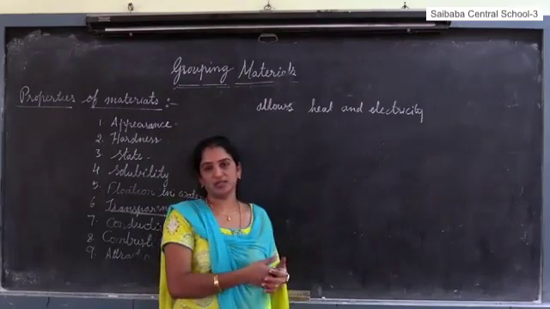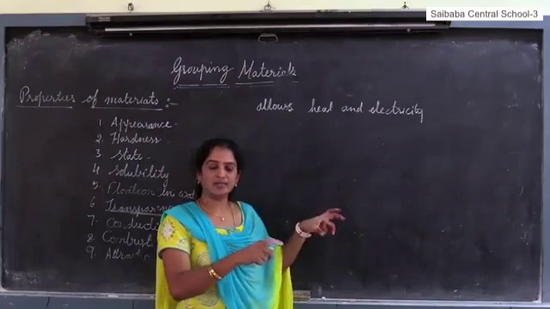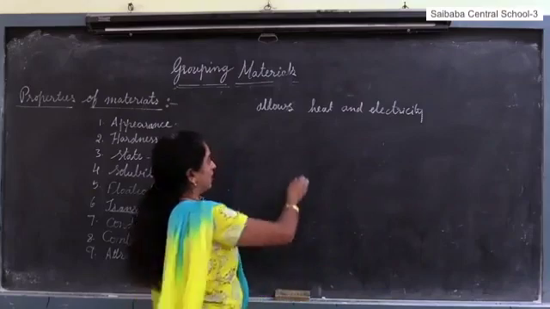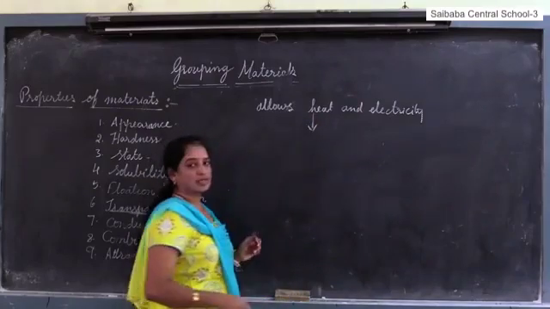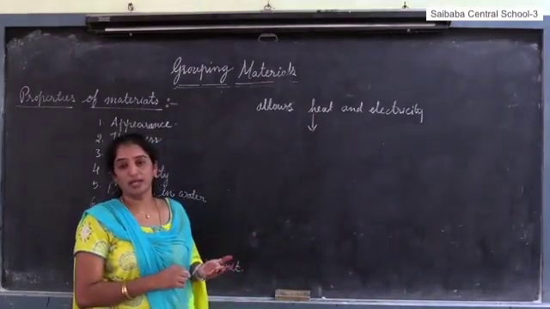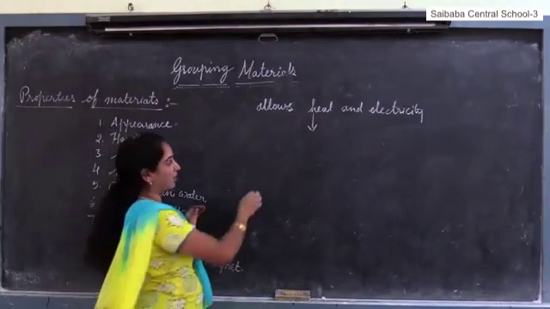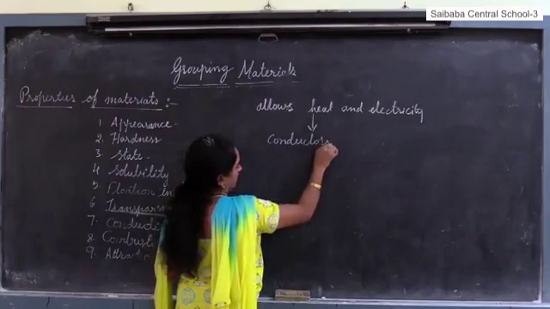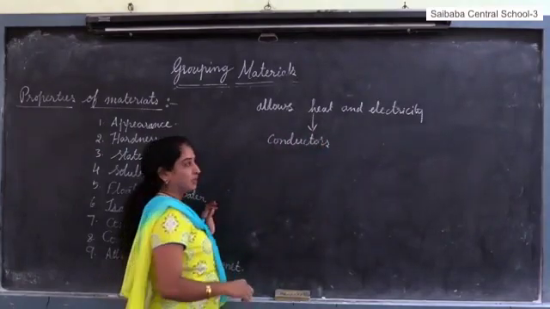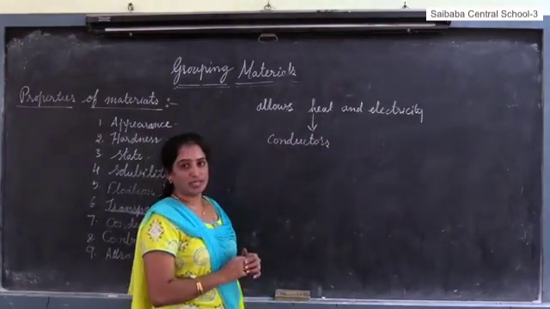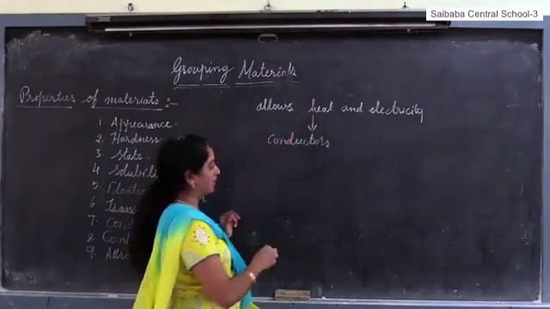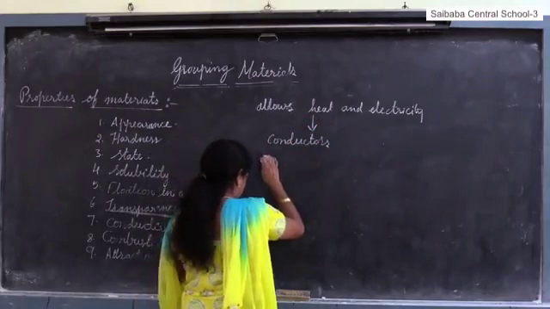The heat passes through the handles. If the handles are made with plastic, plastic is an insulator. So the objects that allow heat to pass through them are called good conductors. The objects that do not allow heat to pass through them are called bad conductors.